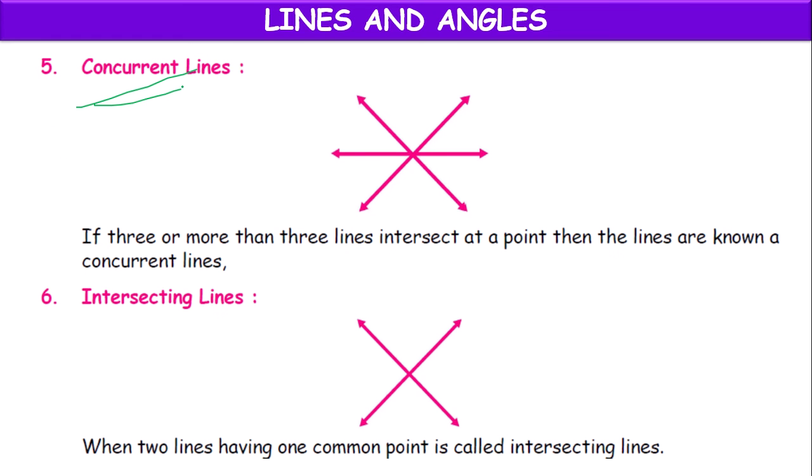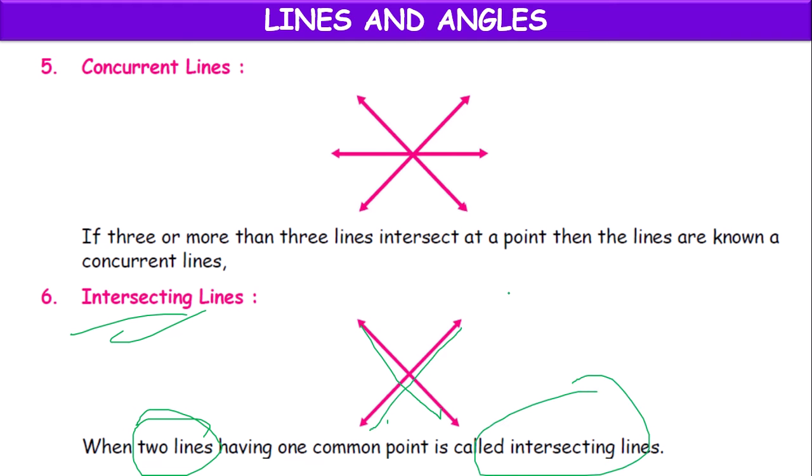Next, concurrent lines. If 3 or more lines intersect at a common point, then they are known as concurrent lines, and that point is known as the point of concurrence. Intersecting lines: when 2 lines have one common point, they are called intersecting lines.